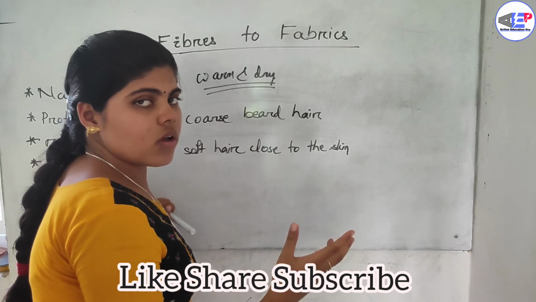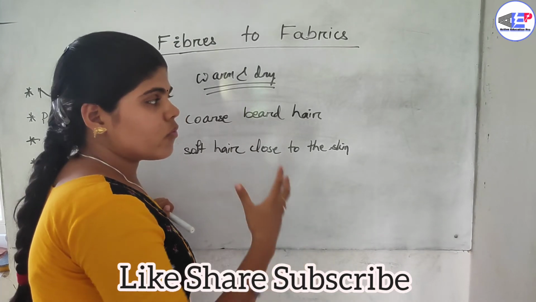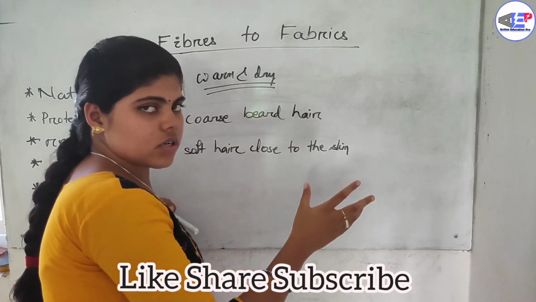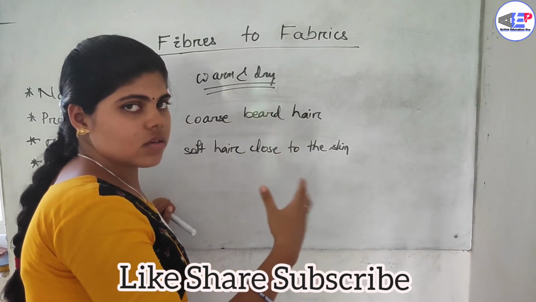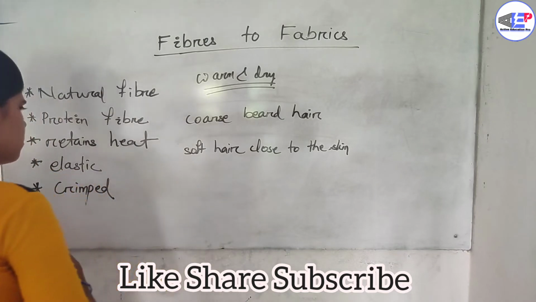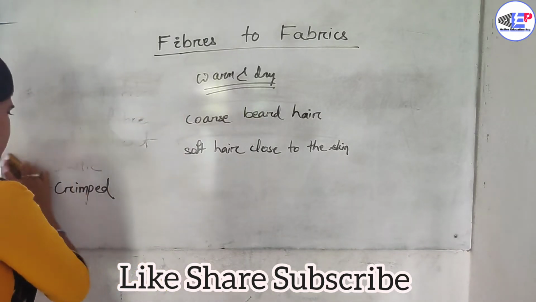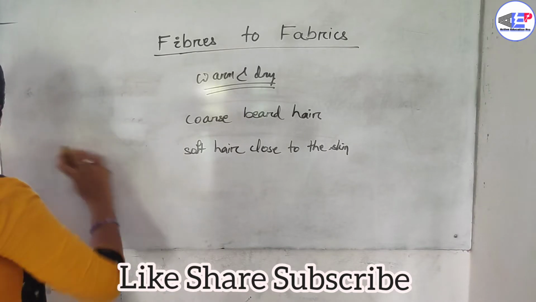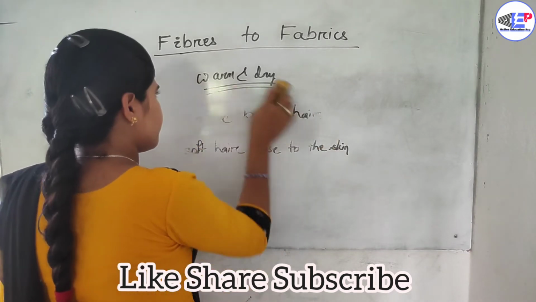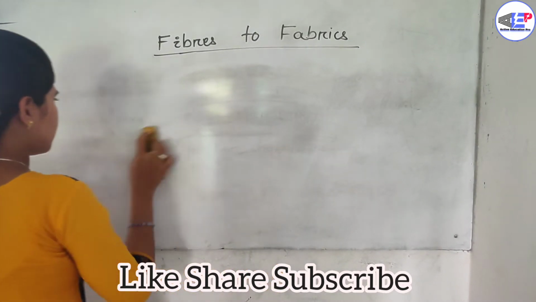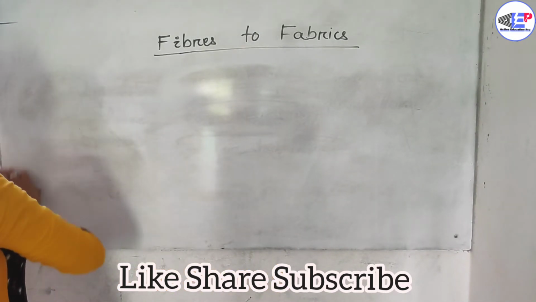Now let's learn the procedure of how we collect this hair from these animals and convert it to fabrics, meaning woolen clothes. The first process is shearing. Through a machine, we cut down the fleece or hair of these animals.